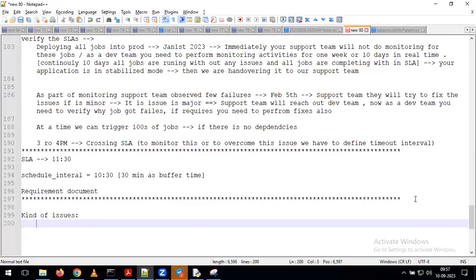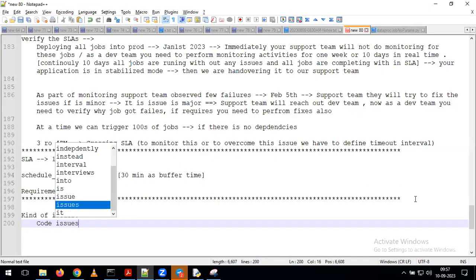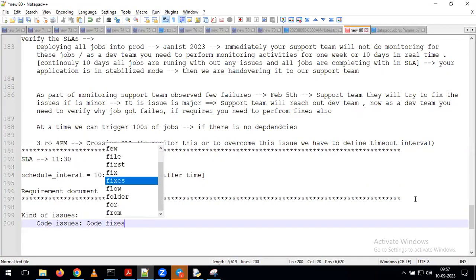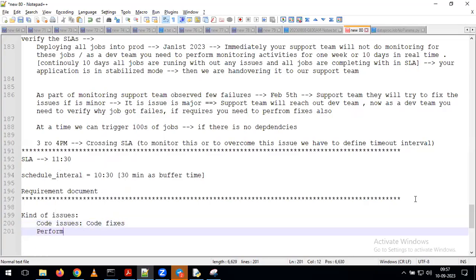For example, if there are any code issues, we are going to perform the code fixes. If there are any performance issues, whether from the code level or from the infra level, we need to analyze that.